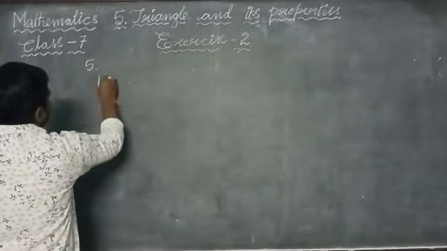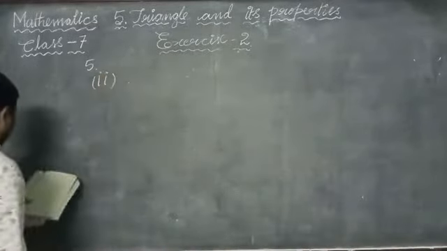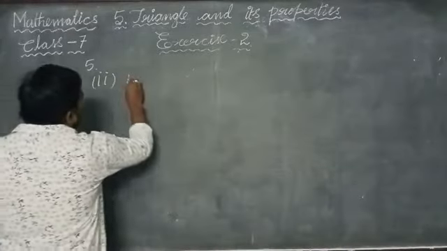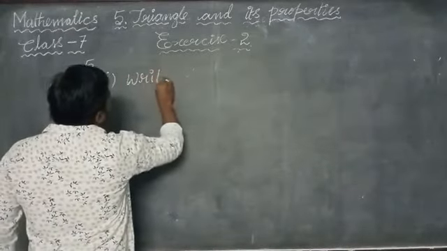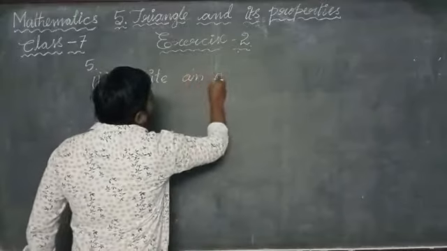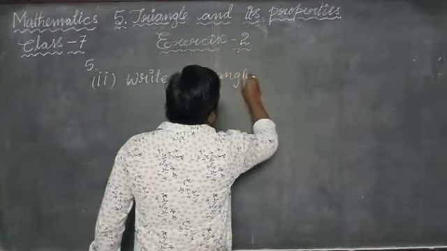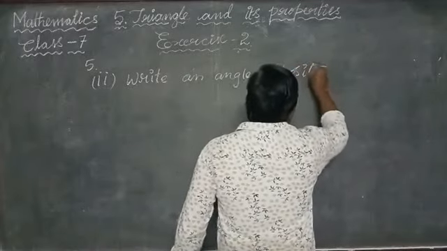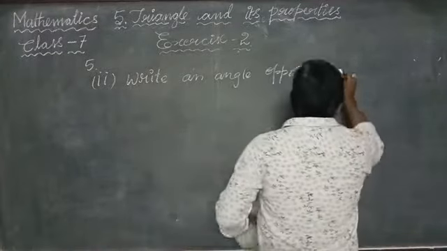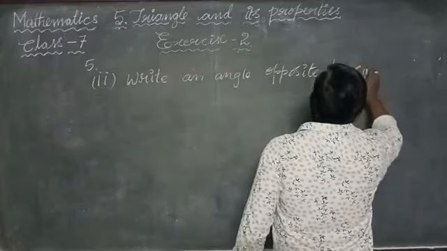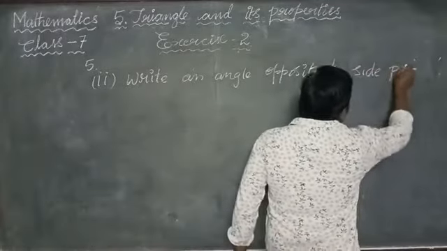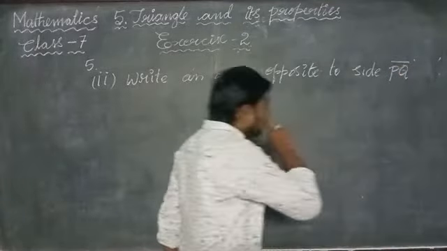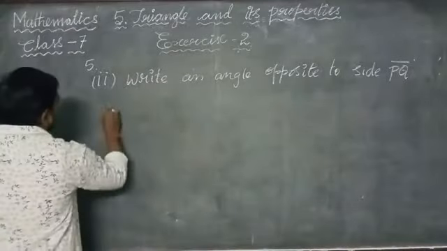The second bit is, write an angle opposite to the side PQ in the triangle PQR.